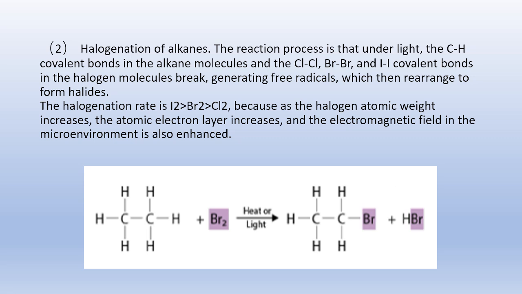2. Halogenation of alkanes. Under the light, the carbon-hydrogen covalent bonds in the alkane molecules and the chlorine, bromine, and iodine covalent bonds in the halogen molecules break, generating free radicals, which then rearrange to form halides. The halogenation rate is iodine larger than bromine larger than chlorine. Because as the halogen atomic weight increases, the atomic electron layer increases, and the electromagnetic field in the microenvironment is